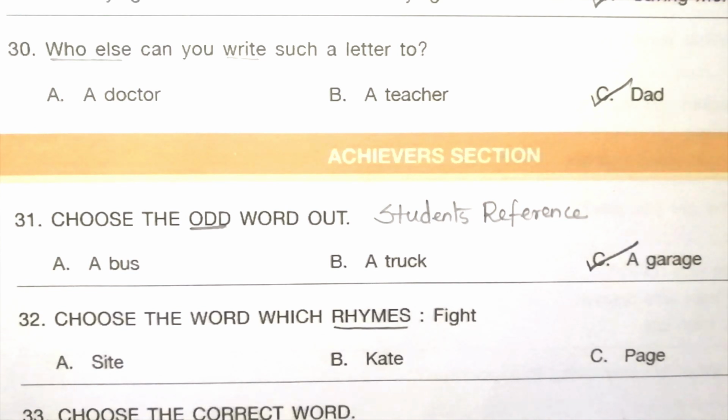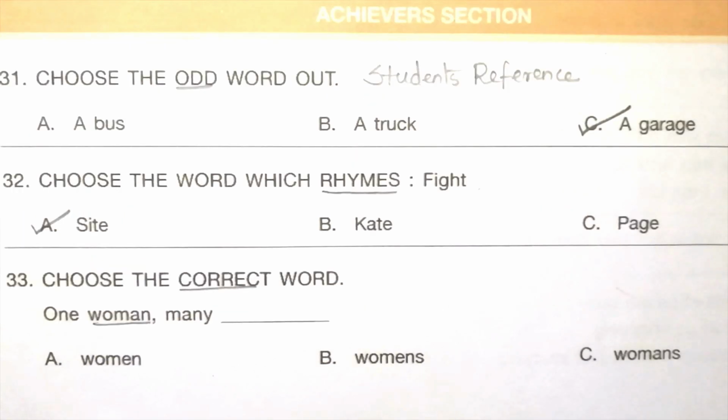32. Choose the word which rhymes with fight. Sight, Kate, page. The answer is A, sight. Fight, sight. 33. Choose the correct word. One woman, many dash. Woman, women's, woman's. The answer is A, woman.